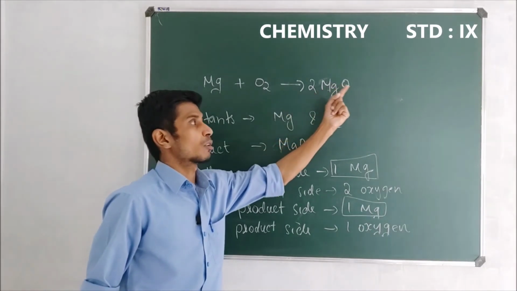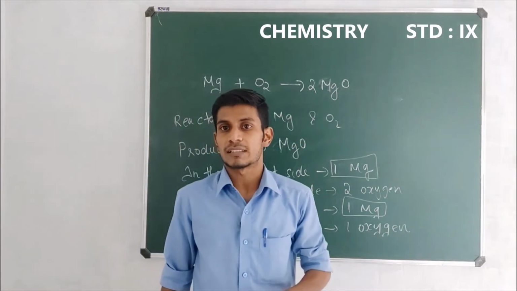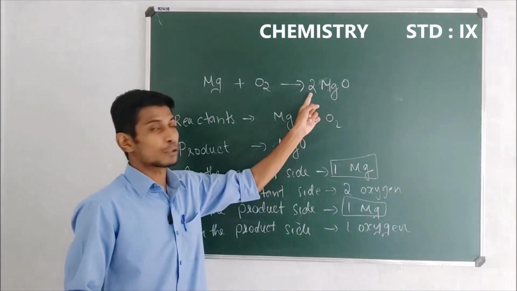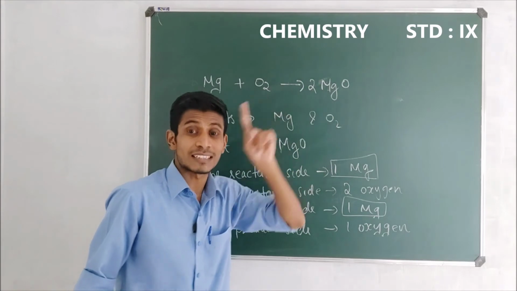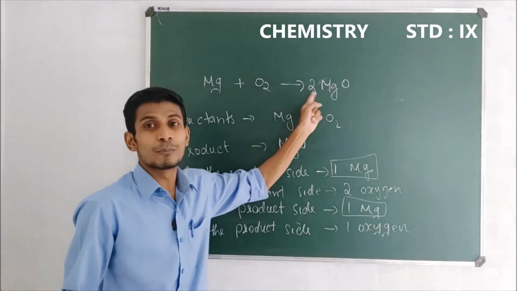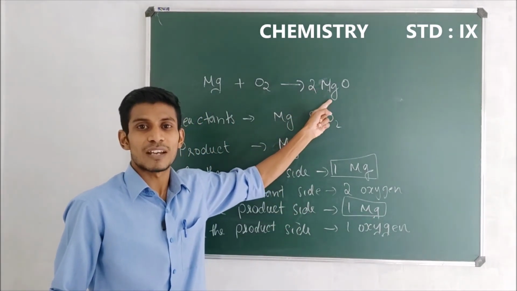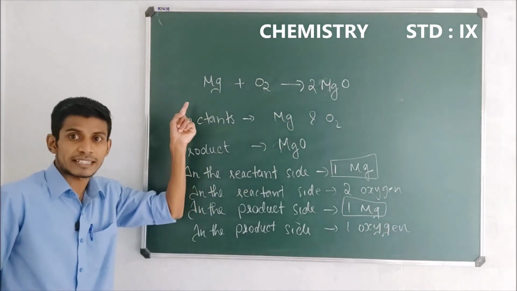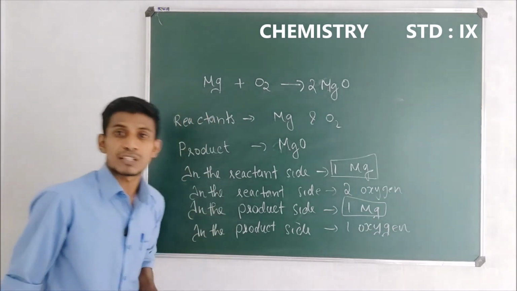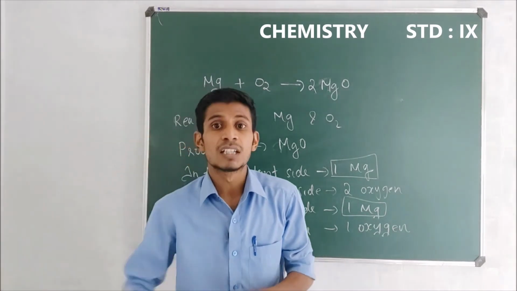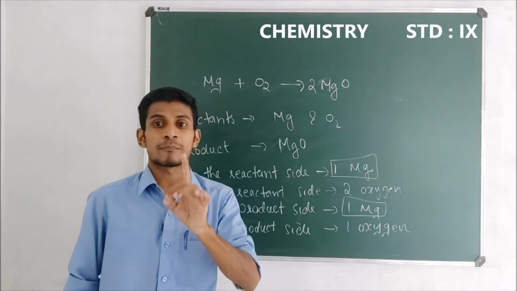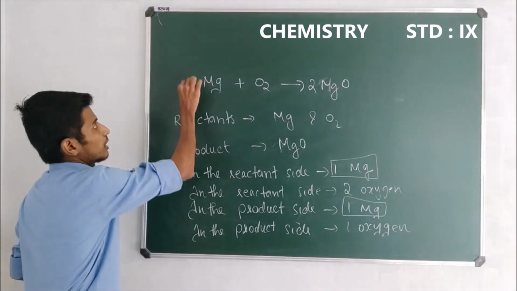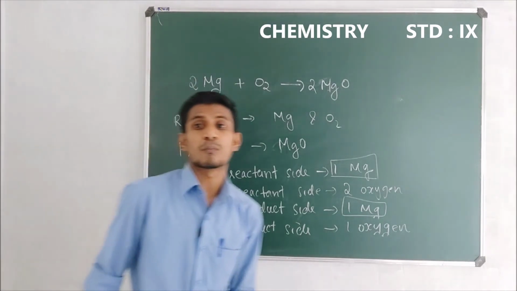Now how many oxygens are there? 2 oxygens. Yes, very good. Because I have put 2 here, we have 2 oxygens, and at the same time we have 2 magnesium here. It's very good, Arjun. So we have 2 magnesium here, but how many magnesiums are in the reactant side? Only 1 magnesium. So what do we have to do? Very good, we have to put another 2 in front of magnesium.